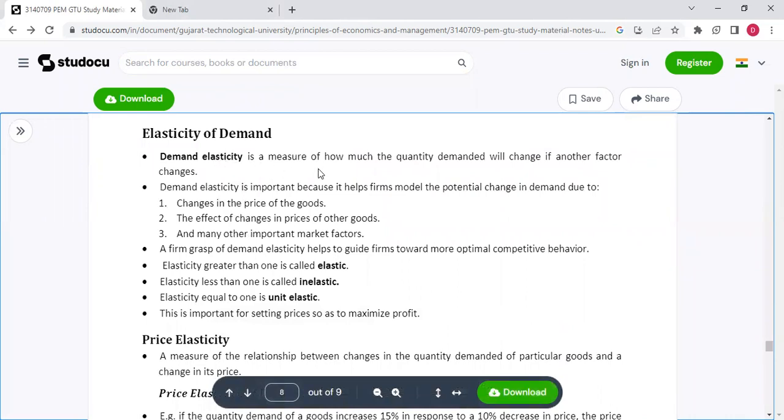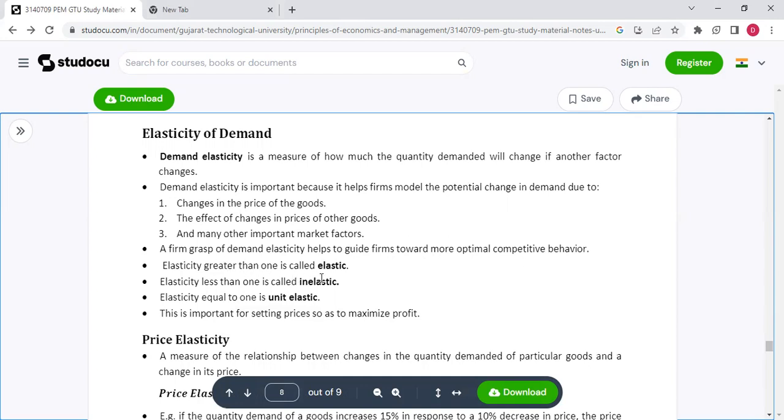Demand elasticity is a measure of how much the quantity demanded will change if another factor changes. Demand elasticity is important because it helps firms model the potential change in demand due to, first, change in the price of the goods, the effect of changes in prices of other goods, and many other important market factors. A firm grasp of demand elasticity helps to guide firms toward more optimal competitive behavior.